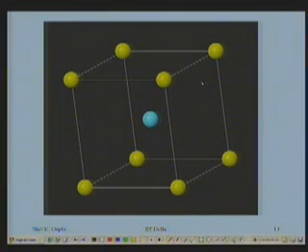Isolated, yes, it is charged, but when I repeat it, with the corner ion being the common one, it becomes electrically neutral. Alright, that is the arrangement of coordination number 8. In here, from body center to the body corner, the distance is root 3 by 2 of a, and this is equal to the radius of cation plus the radius of anion.